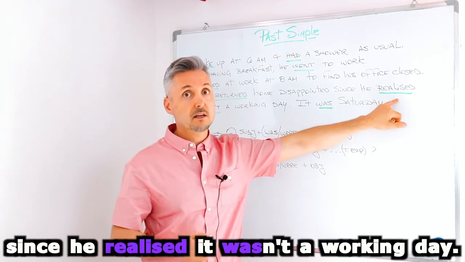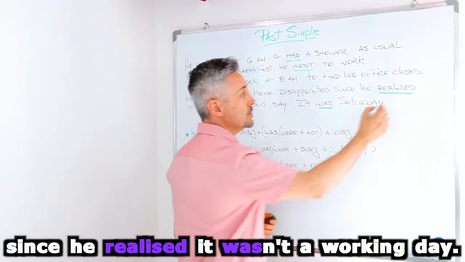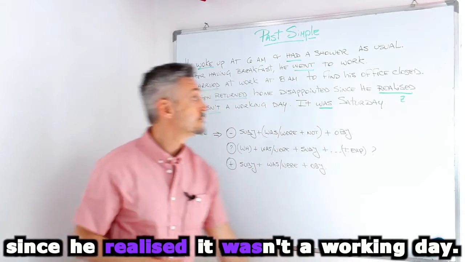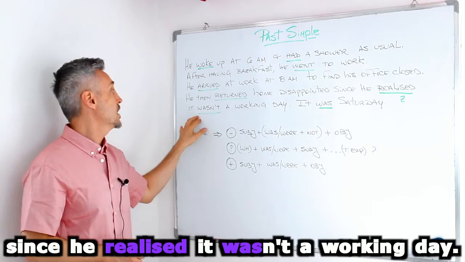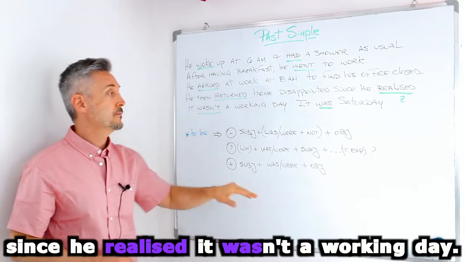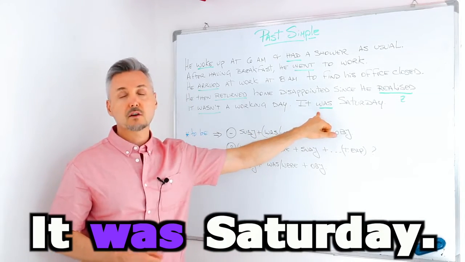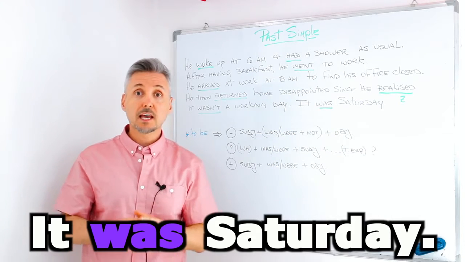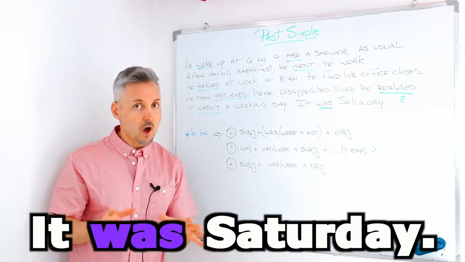Realized here is regular, and in American English it would be realized with a Z, so realized is regular, and then the verb to be. It was, it wasn't a working day. It was Saturday. Was is the past of the verb to be. And actually I wanted to mention that the verb to be is particular. And you know that, right? It's an exception, almost always.